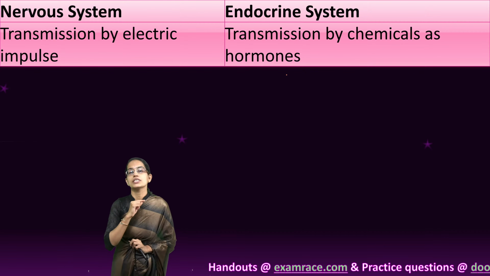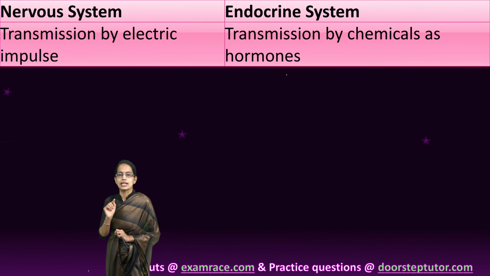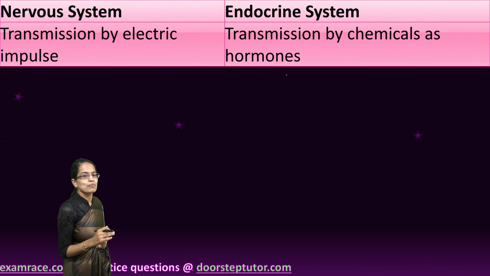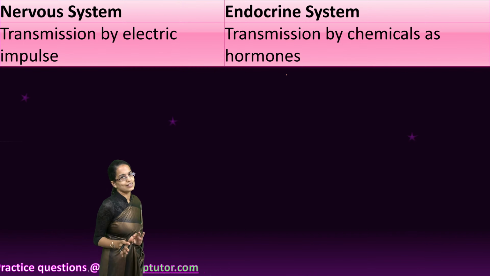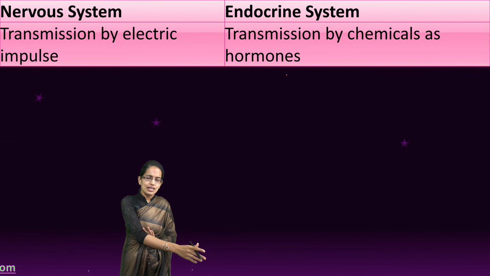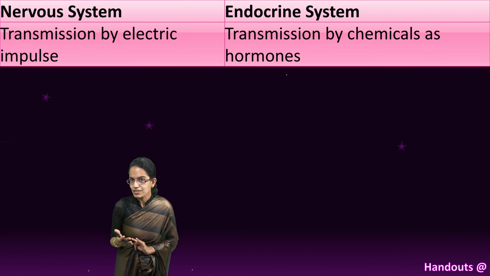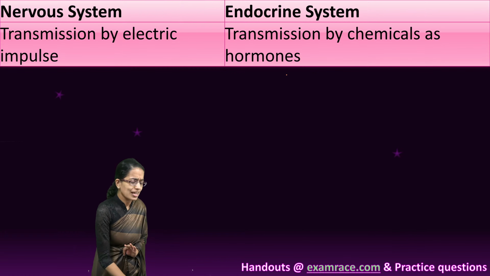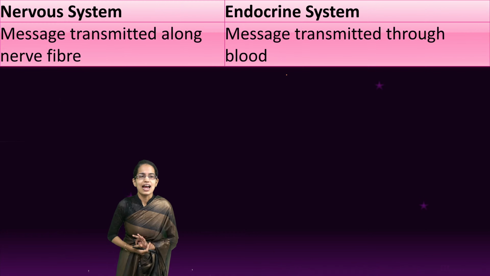The transmissions occur through electric impulse. However, in endocrine system, we have transmissions that occur through chemicals. So simply at one end, in nervous system, probably we are studying physics. However, in endocrine system, we are studying chemistry. In a simple way, you can understand that difference.